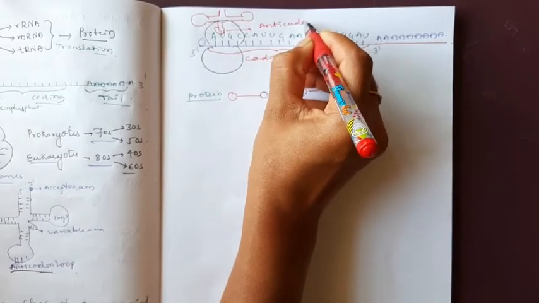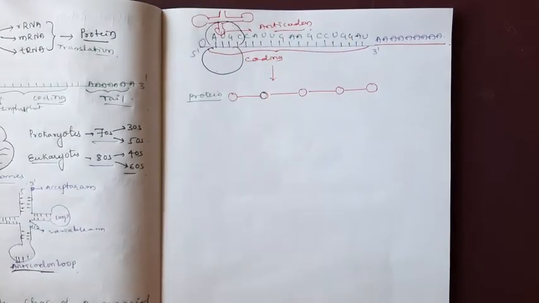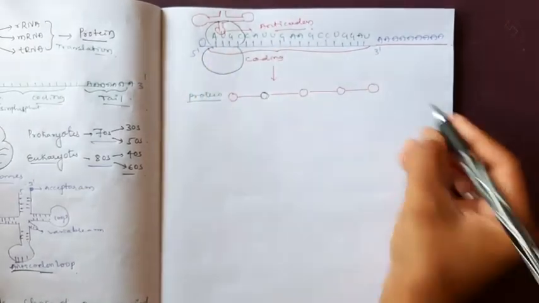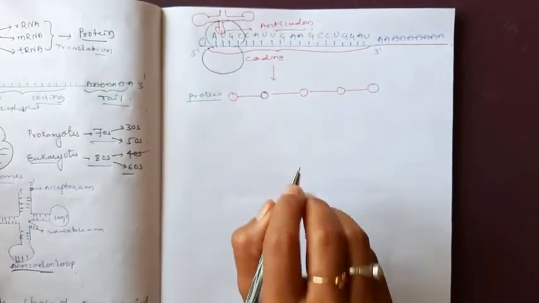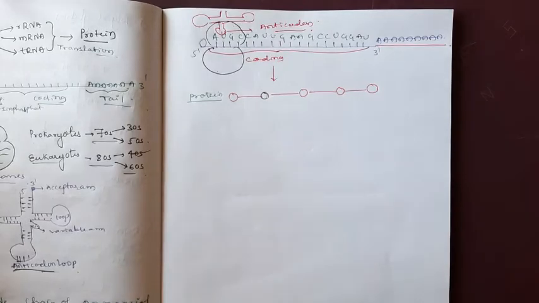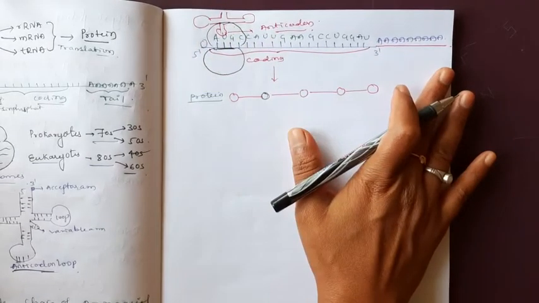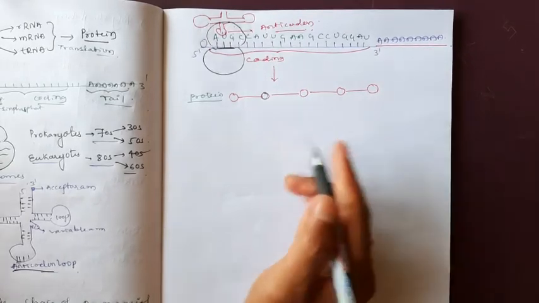Remember this: I just told you that 32 types of tRNAs are present for the 20 amino acids. The anticodon loop of the tRNA has 3 nitrogen bases, which are exactly complementary to the codons present in the mRNA.